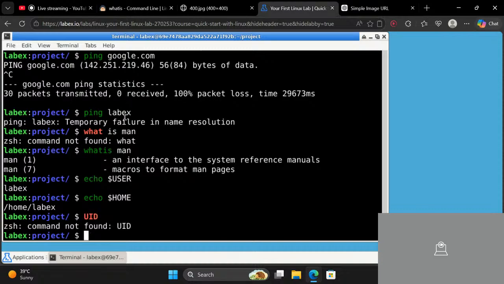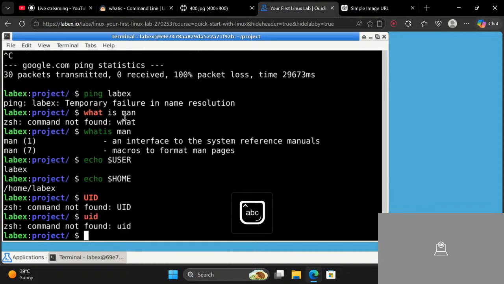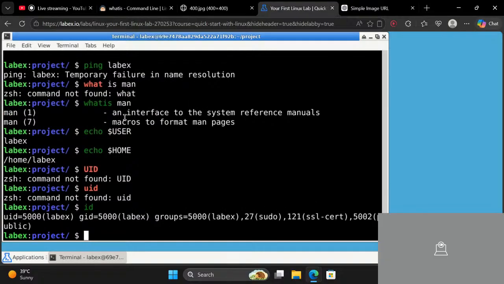Sorry, it's the ID command, right? So it's saying our user ID is 5,000, right? I think anything above 1,000 is considered a normal user.